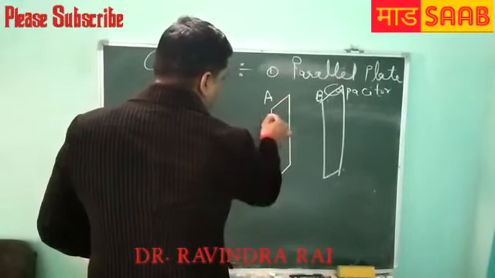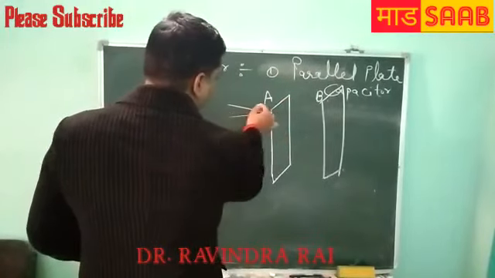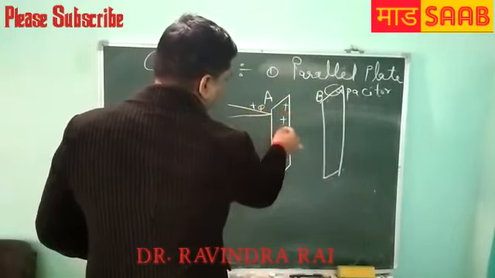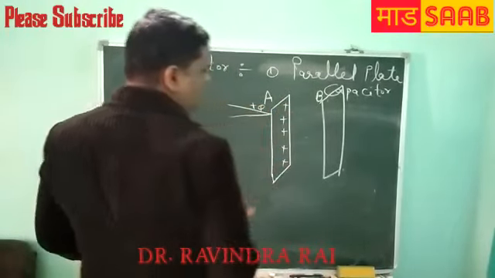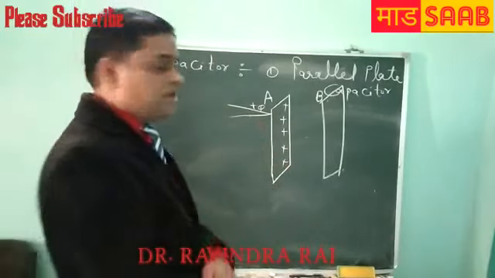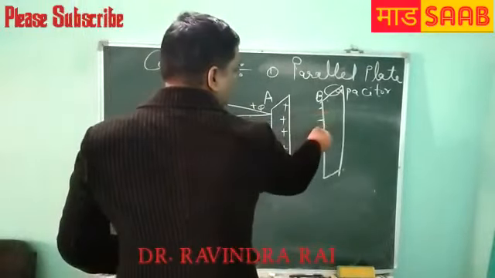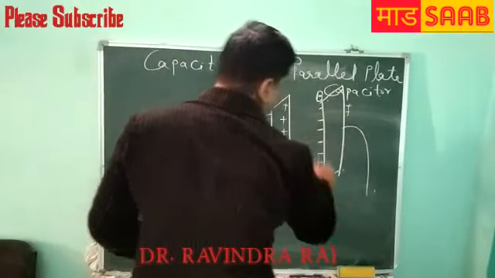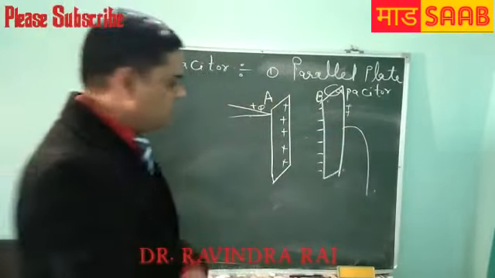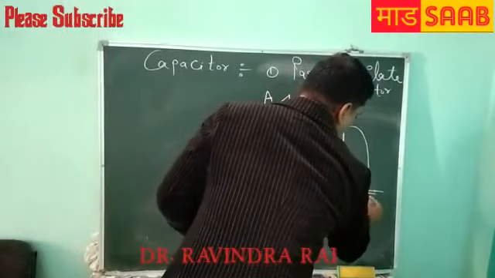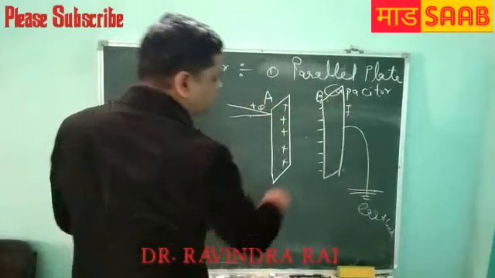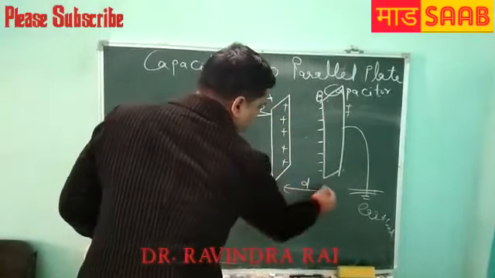Charge is present: if one plate is given positive charge, then by polarization the other has negative charge, but the second plate B is earthed, and the separation between them is small d.